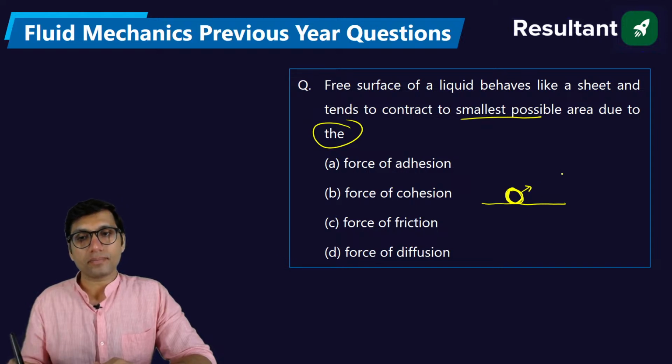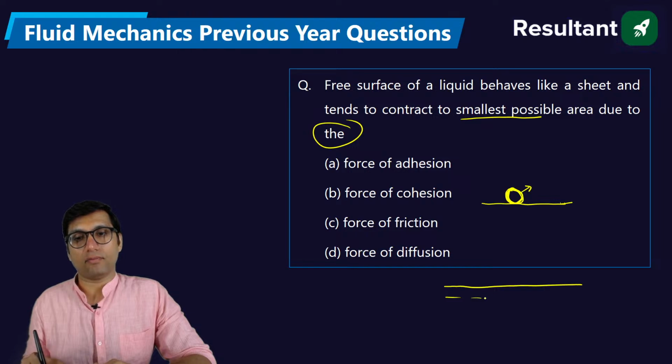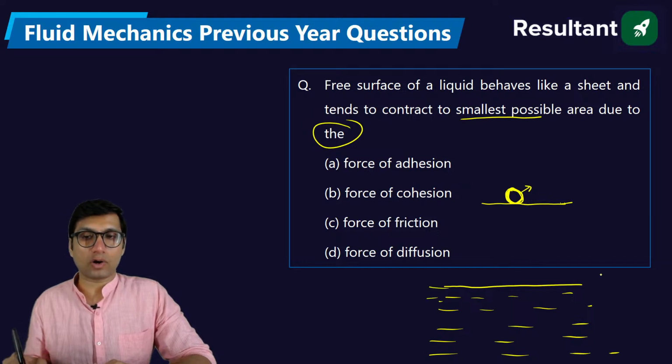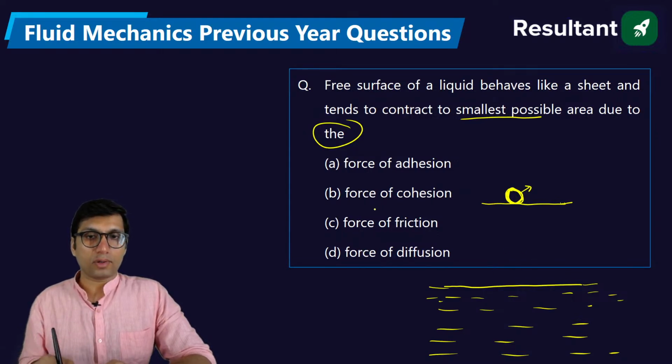Also, in some places where there is water, over the surface of the water you will find some mosquitoes breeding in the drain. You must have seen a mosquito sitting on the water. So how is it possible that a mosquito can sit over the water? Because of the surface tension effect. This is what surface tension is.